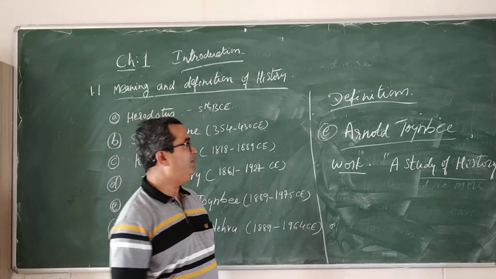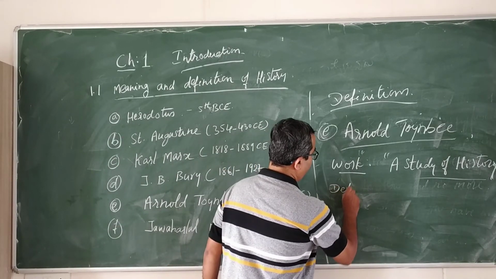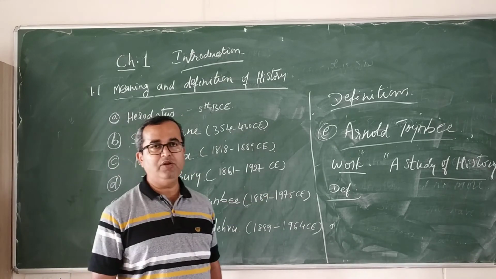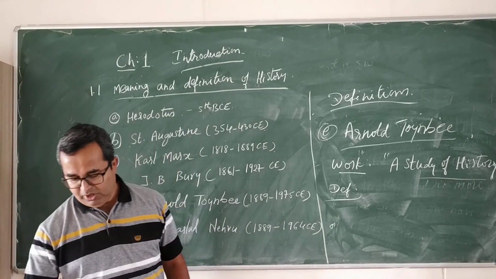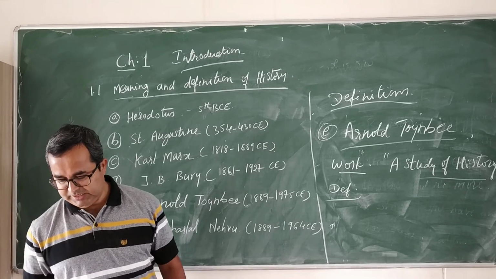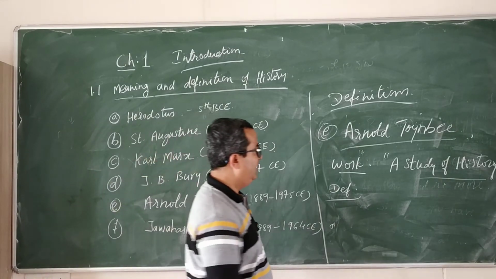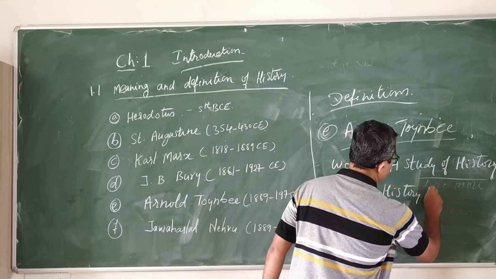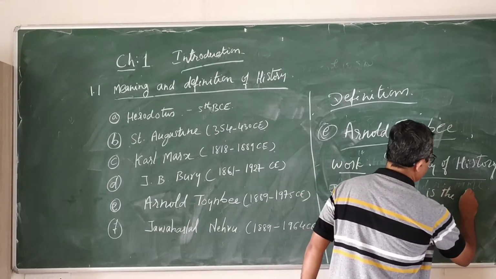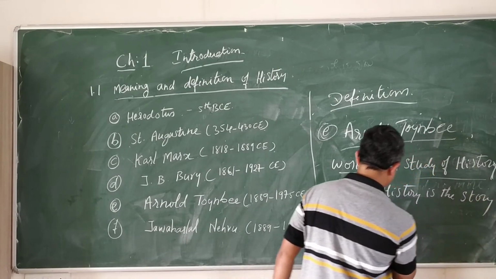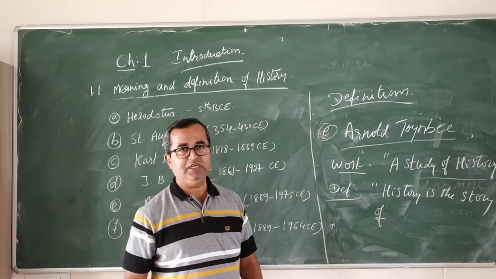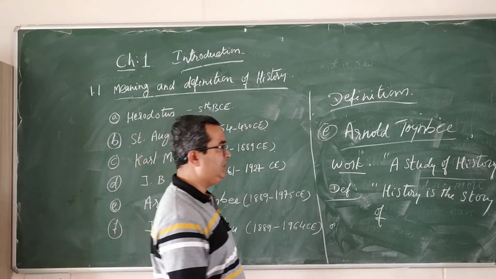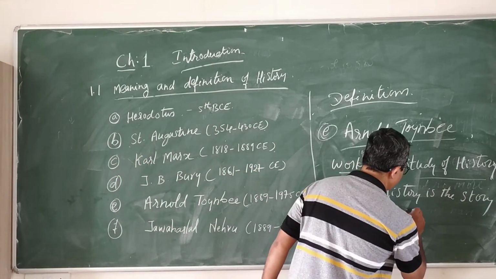Now let me come to his definition. What does he say about history? Arnold Toynbee says, according to him, history is the story of the rise and fall of civilization.